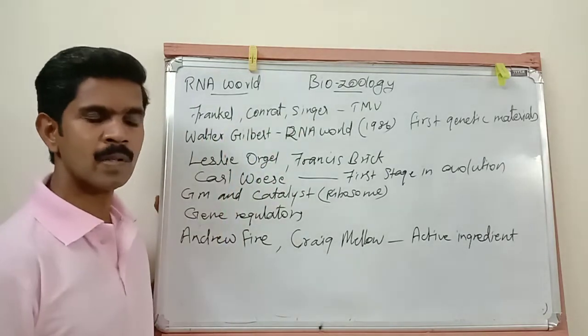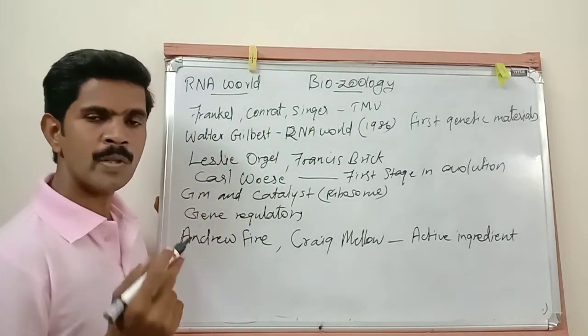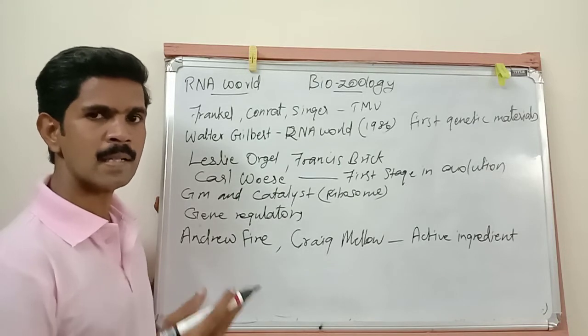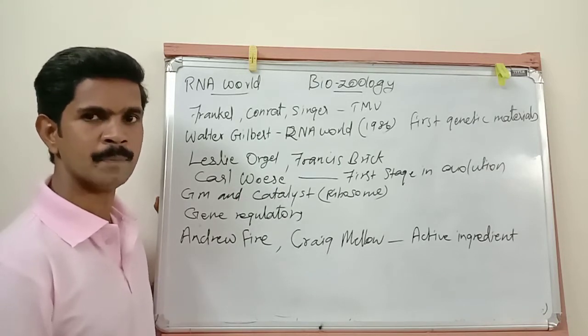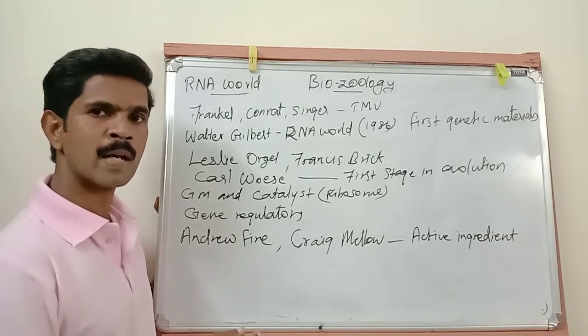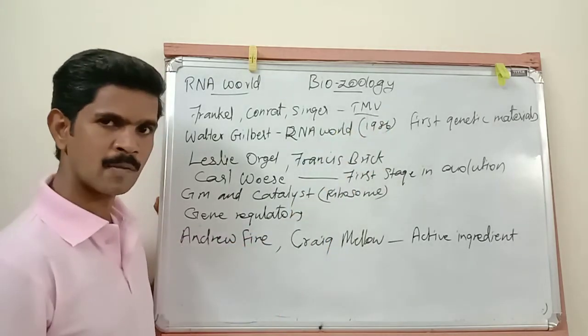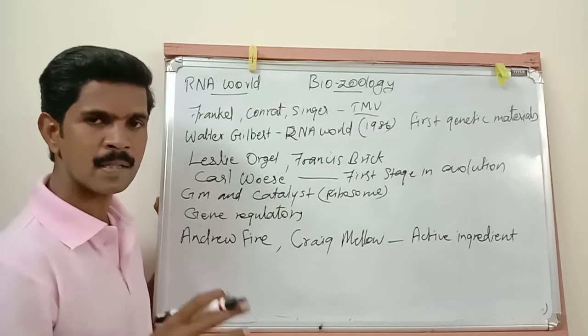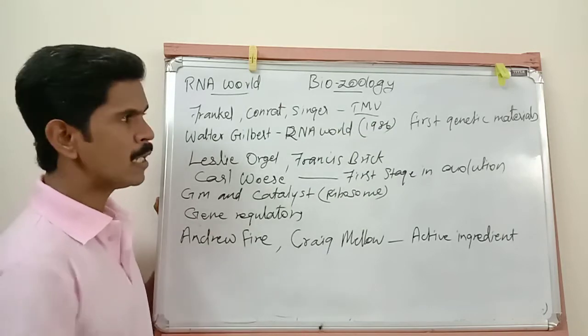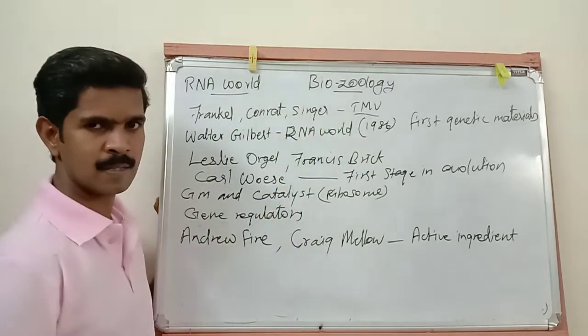Then, three scientists, Frankel, Conrad and Singer, by doing one experiment, clearly said that in some organisms, the RNA molecules are acting as a genetic material. Example, tobacco mosaic virus. So in tobacco mosaic virus, the RNA is the major genetic material. It was said by these three scientists.